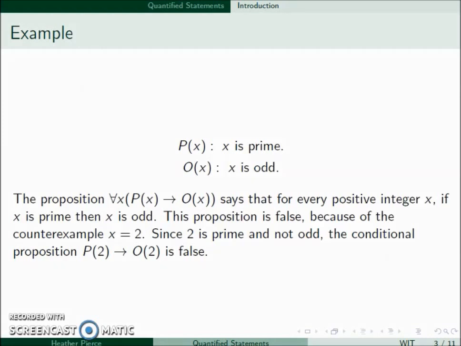The proposition for all x, if p of x then O of x, says for every positive integer x, if x is prime, then x is odd. And this is false because once again we have the counterexample of 2. 2 is prime, but it's not odd. So therefore I have a true, then false, which is false.